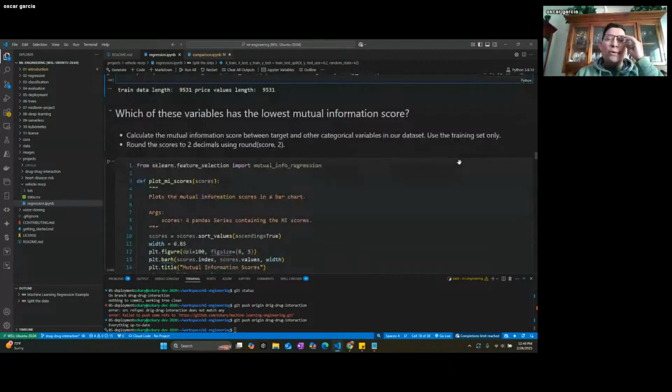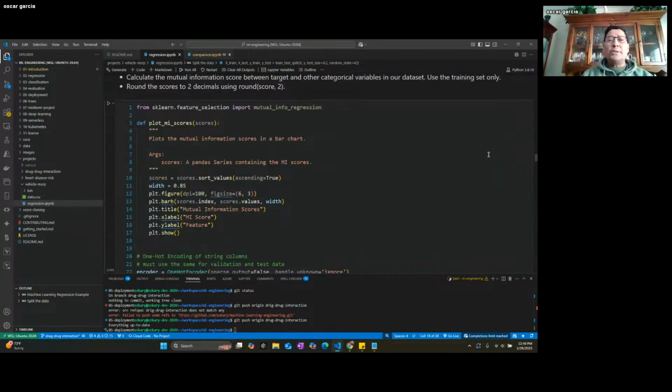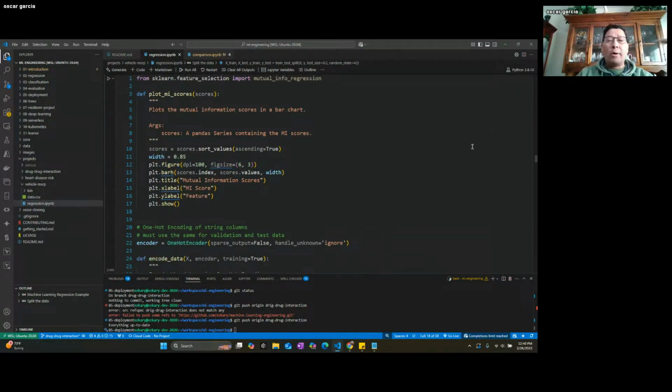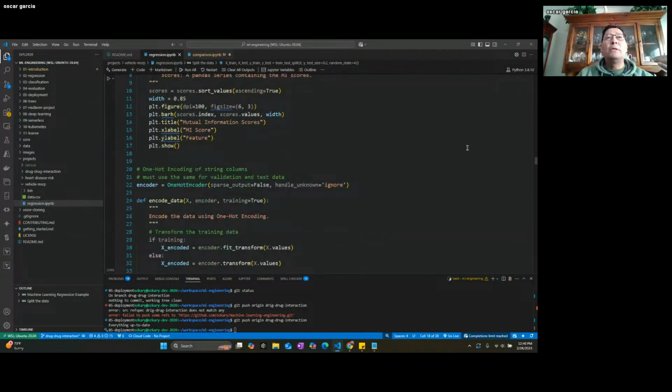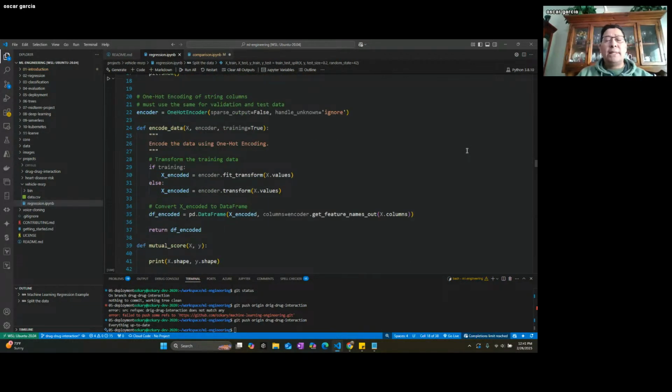So we're going to run another analysis, which is the mutual information score. This is really to do analysis on categorical data as well, and it's all about trying to figure out what features are good or not. For categorical data, meaning groups, you do one hot encoding, because you're not processing strings, you're processing binary data, you're processing numbers, basically. That's the end goal here.